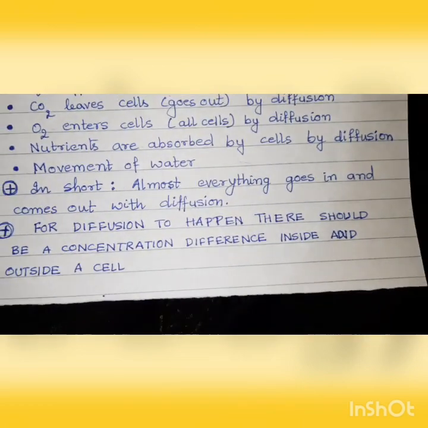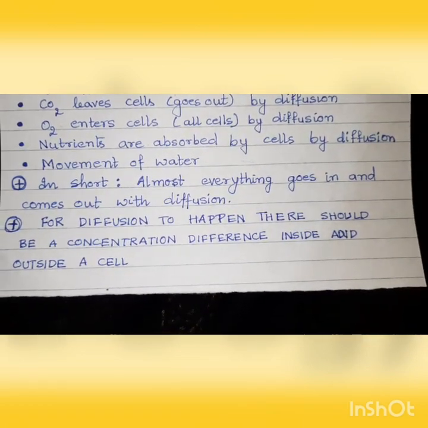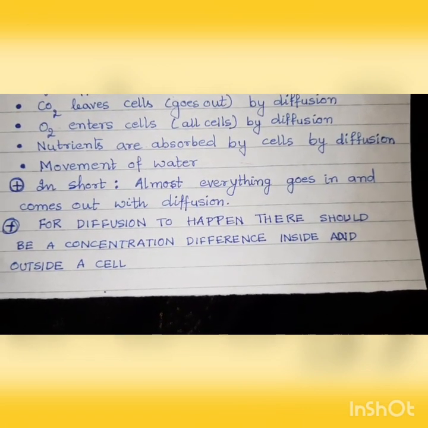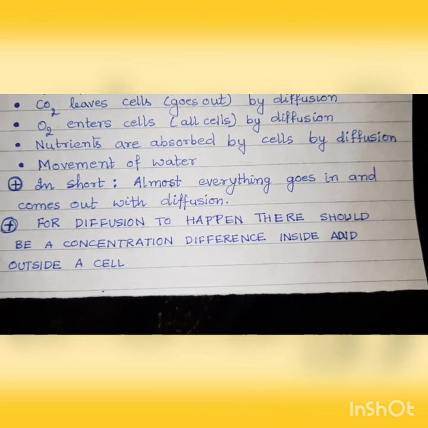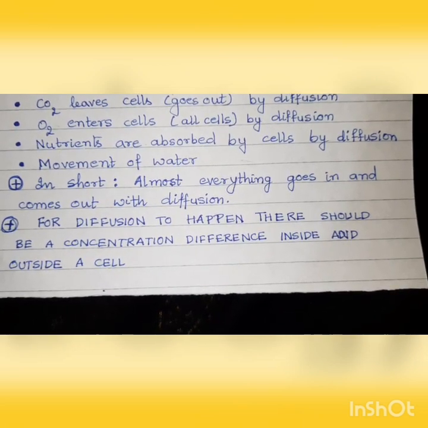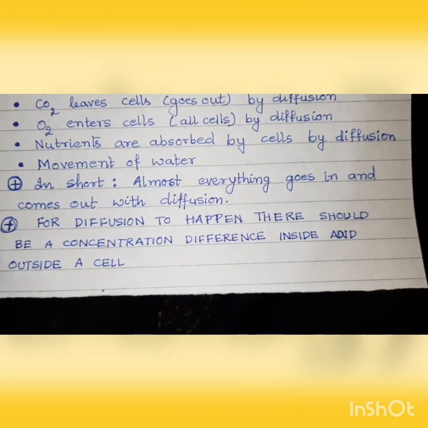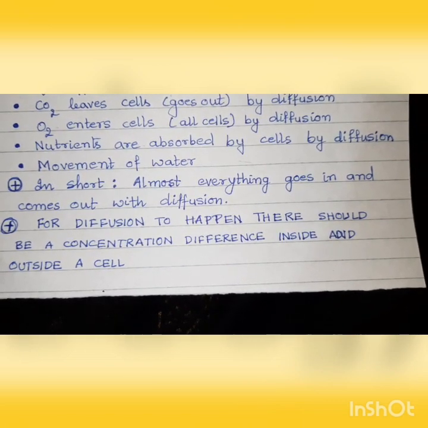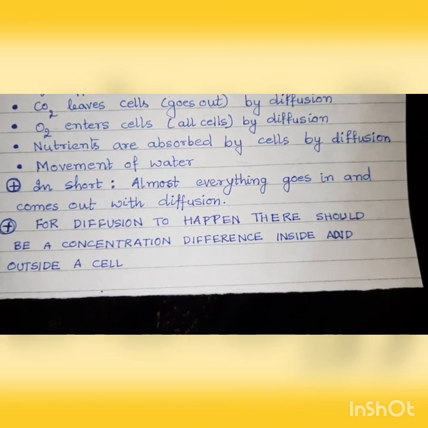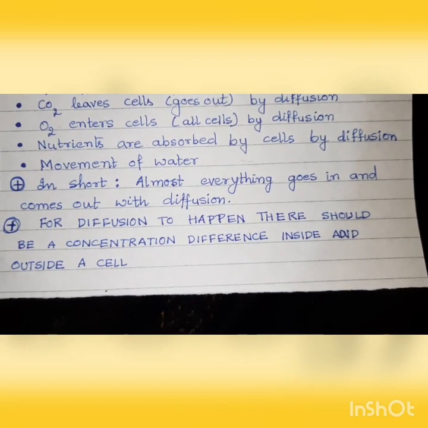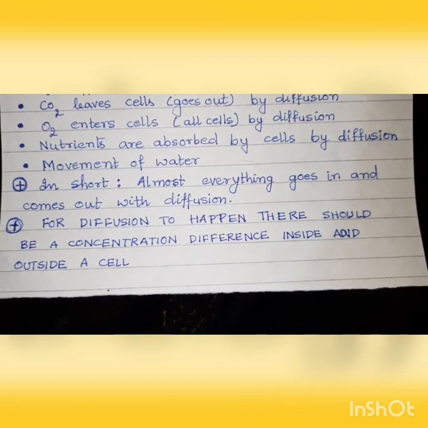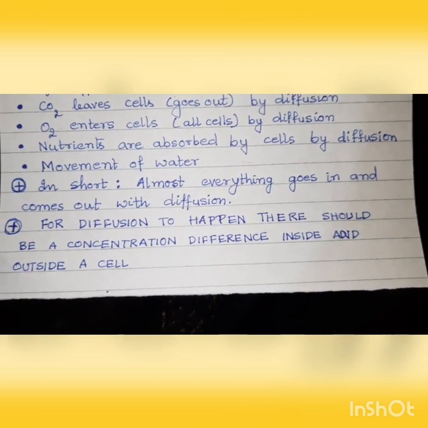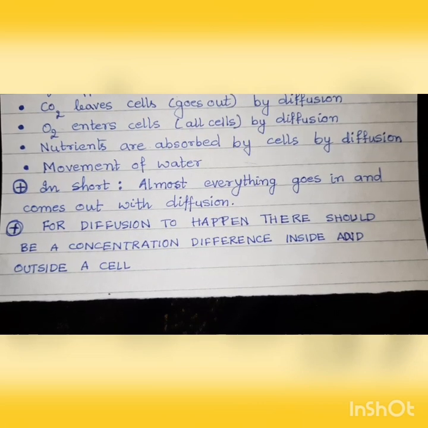Similarly, living organisms need nutrients for survival. The food that we take releases nutrients after digestion. Now these digested nutrients which are released in our small intestine are absorbed by the blood and are transported to the cells by the blood. Now these nutrients enter our cells by diffusion. From blood into the cell, the nutrient reaches by diffusion.